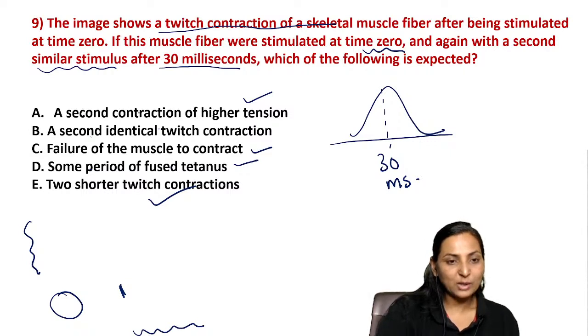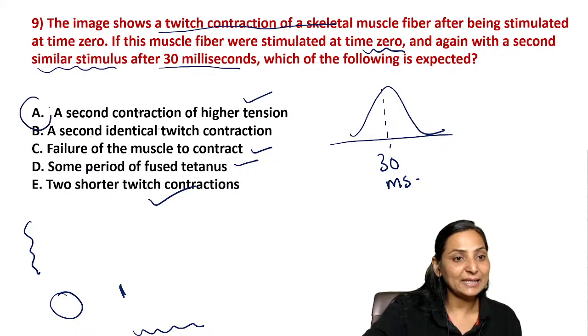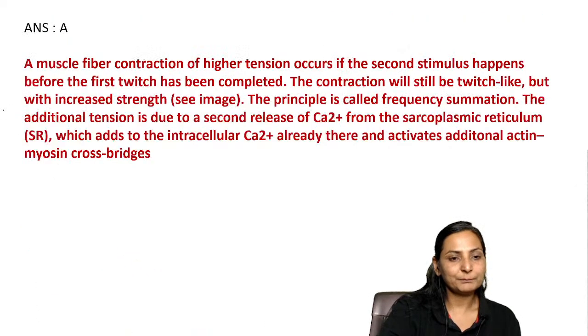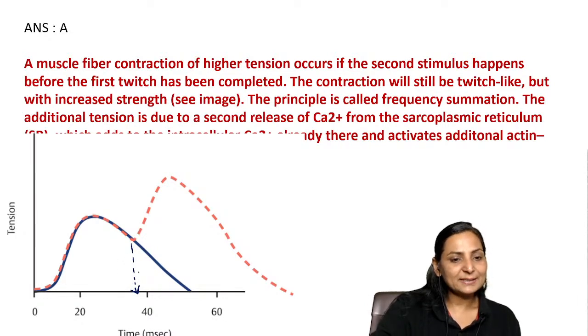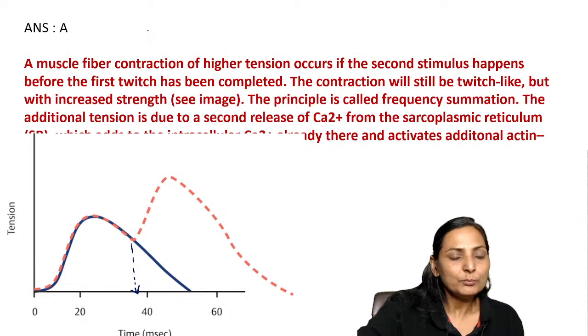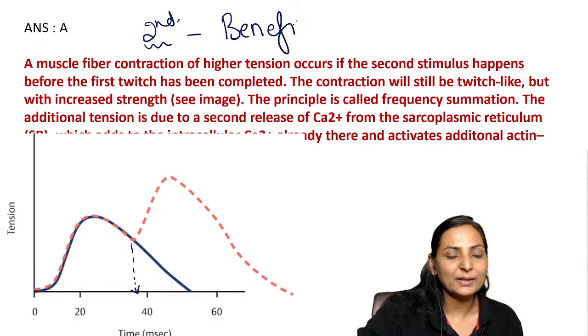No, it cannot be C, it has to be A. C over here now. This is what occurred. You gave the second stimulus 30 milliseconds after the first. So when you gave the second stimulus in this time, what happened? You got the second stimuli to take benefit of the first one.